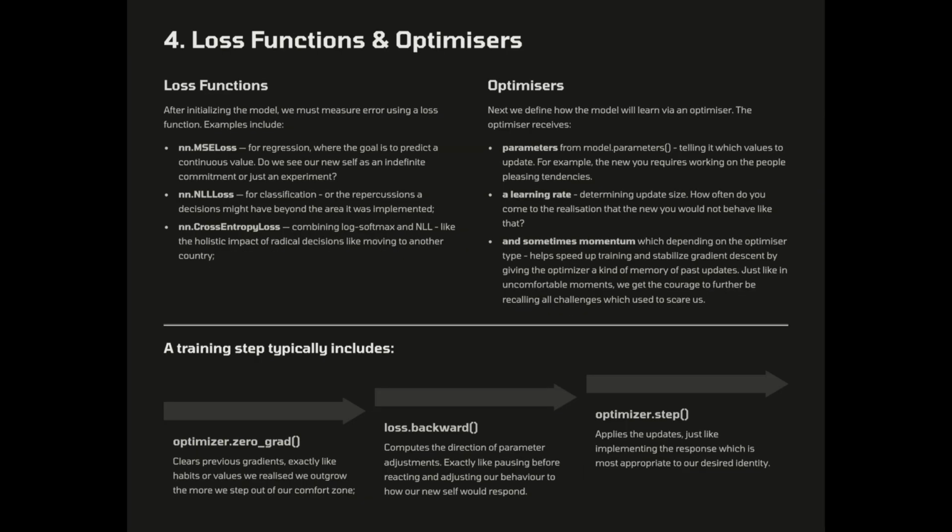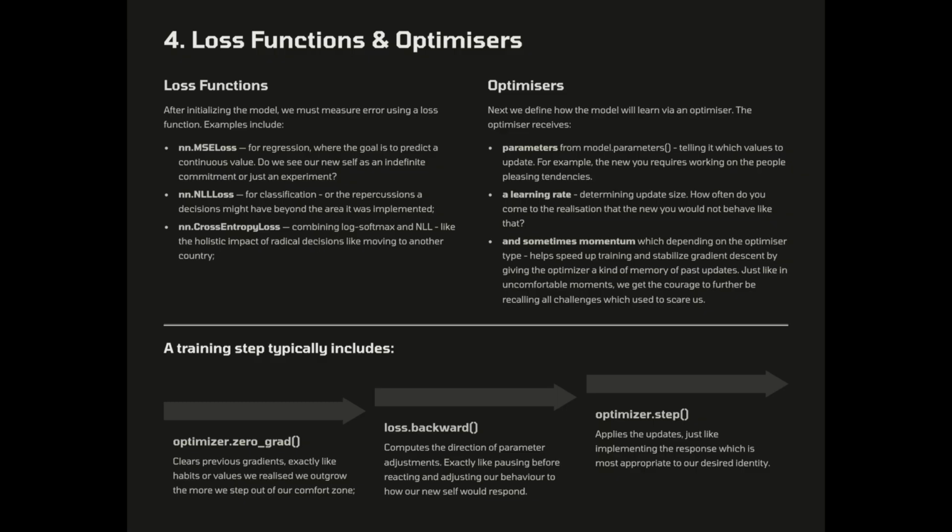Loss functions and optimizers. After initializing the model, we must measure error using a loss function. Examples include nn.MSELoss for regression, where the goal is to predict a continuous value. Do we see our new self as an indefinite commitment or just an experiment?